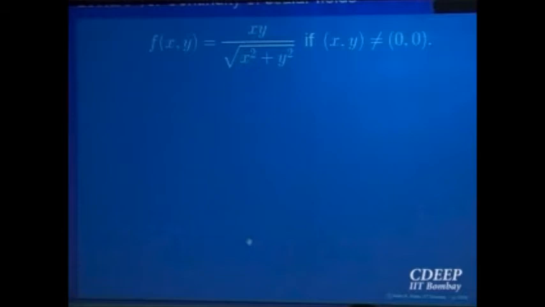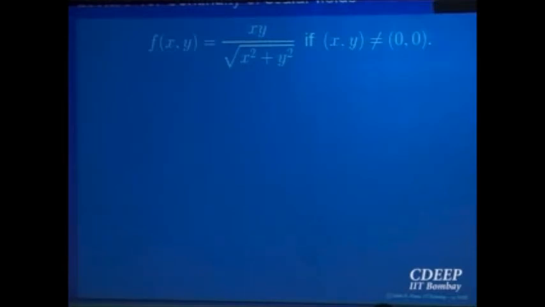Let us look at this kind of thing. If you try to make a similar analysis here, at a point other than (0,0), this function is going to be continuous, no problem, because it is a polynomial divided by a polynomial. At (0,0), the denominator degree is 1 and the numerator degree is 2, so essentially the numerator degree dominates. So it goes to 0 as (x,y) goes to (0,0). So the guess is the limit as (x,y) goes to (0,0) is equal to 0. Let us try to prove that now. We have guessed the limit L is probably 0 for this function.